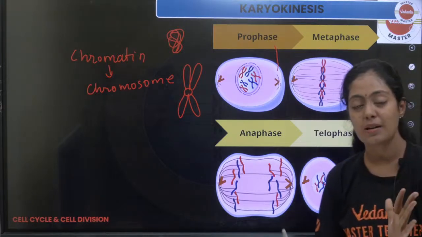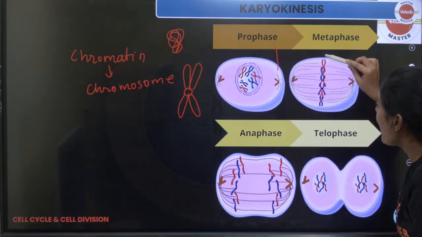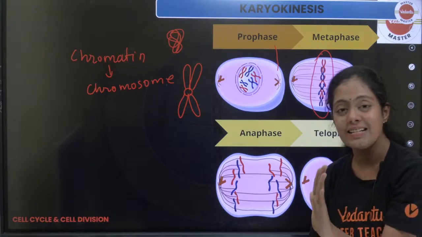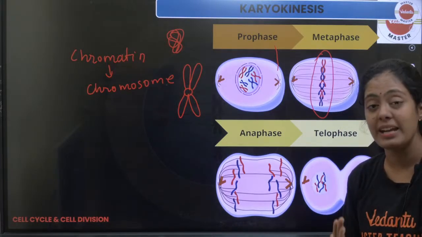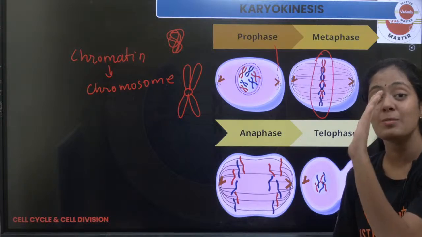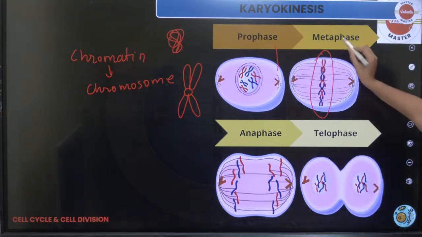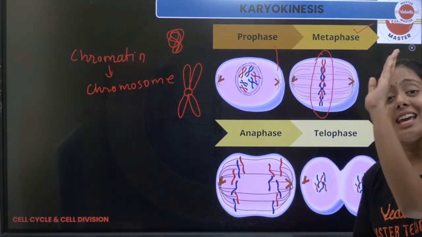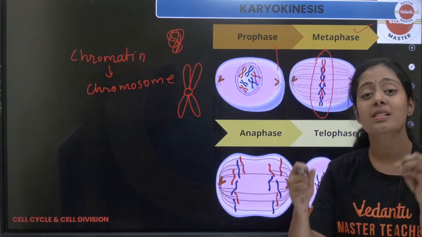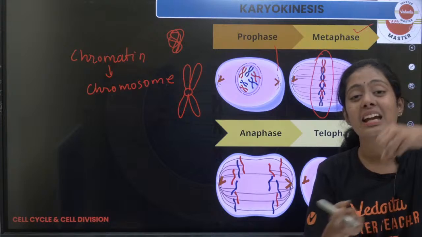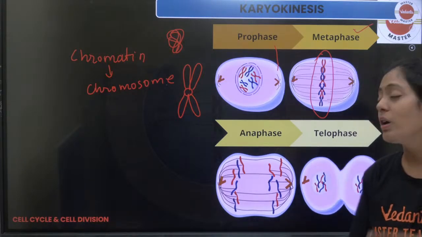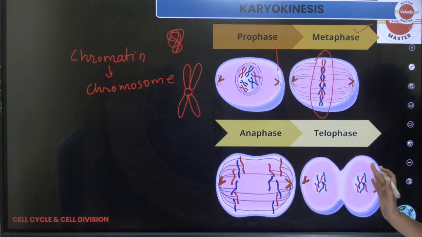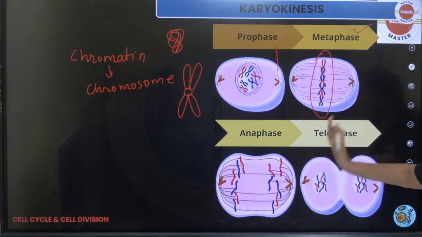What is happening in metaphase? All the chromosomes are arranged exactly at the center of this cell and that center is called the metaphase plate. Adha nama enna solrom? Metaphase plate nu solrom. That is what we call metaphase. Okay, yen pasangla all the chromosomes are arranged exactly at the center because the chromosomes will now segregate, will now be separated. Okay, the sister chromatids will be pulled towards the opposite direction. That is why they are arranged exactly at the center.